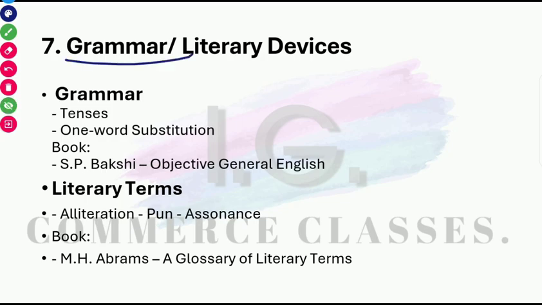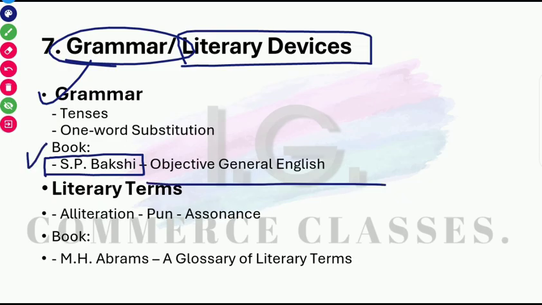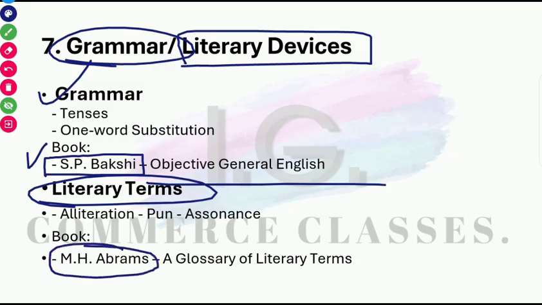After that, we have a very important scoring portion, that's grammar and literary devices. Grammar, I will not recommend you any book because you are an MA English, and how can I say that you prepare this book for your grammar? But still, if you think that you need a standard book for grammar, S.V. Bakshi would be a great choice, Objective General English. After that, literary terms. For the literary terms, I think M.H. Abraham is not an ordinary book which cannot satisfy you. But M.H.